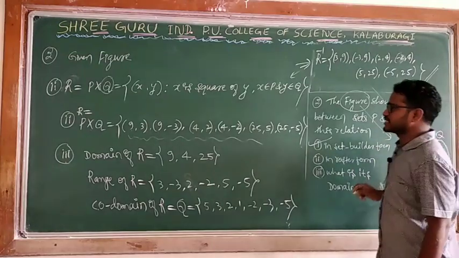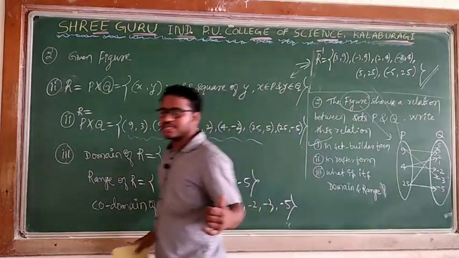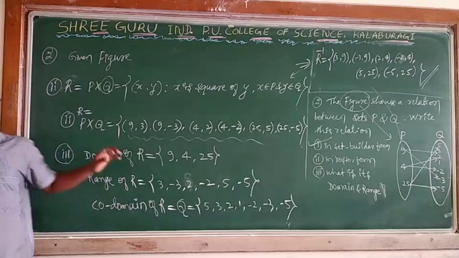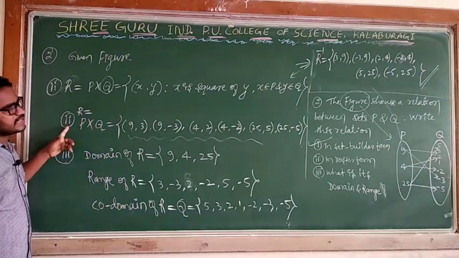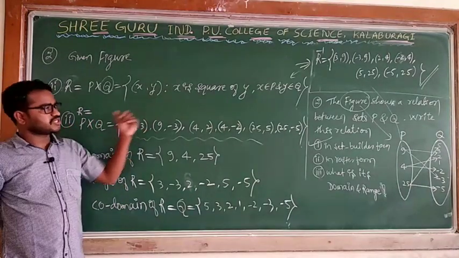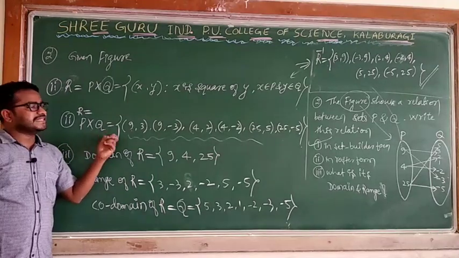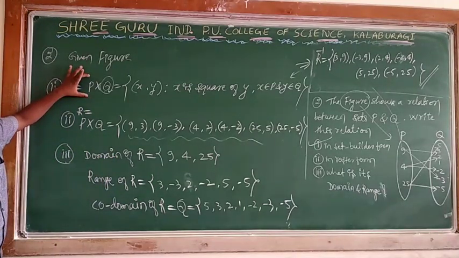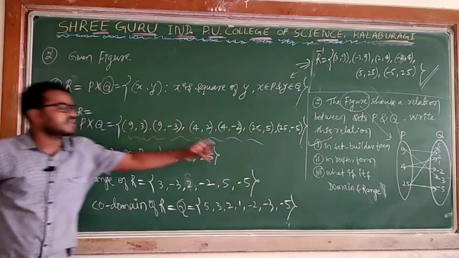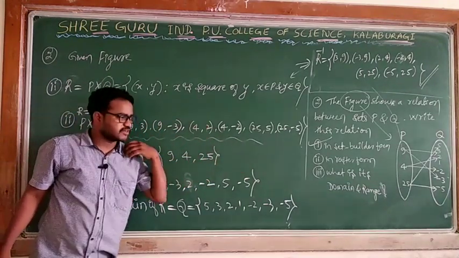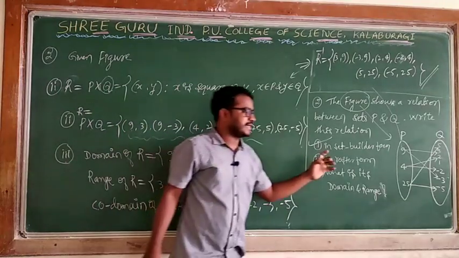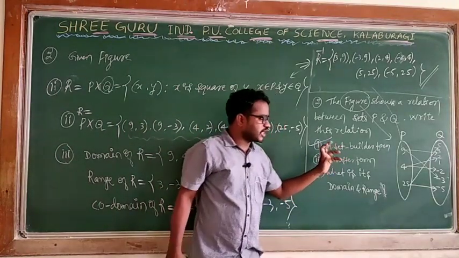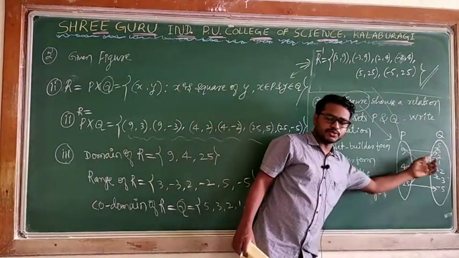Actually, in this question he is asking for the domain and range. I wrote extra the codomain and the inverse relation of the given relation. In the case of the inverse relation, you only interchange the elements. This is a set builder form. Whenever figures are given, concentrate on which relation relates these two sets.